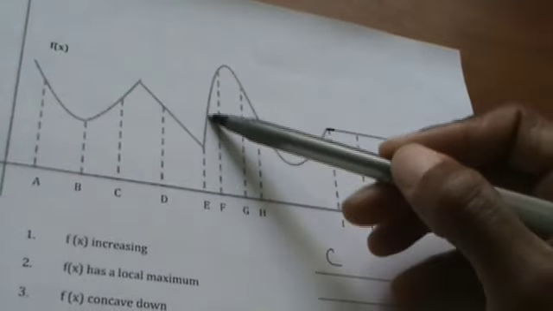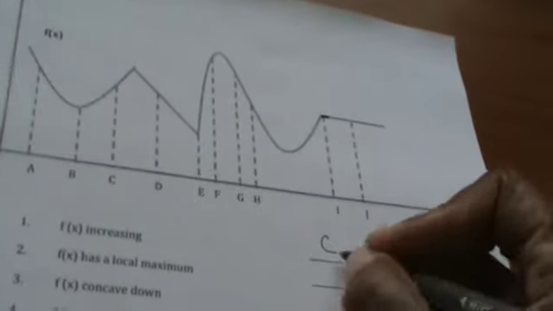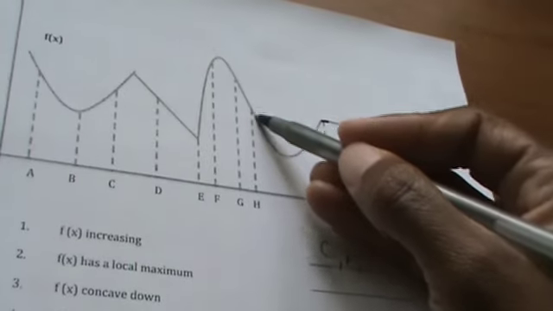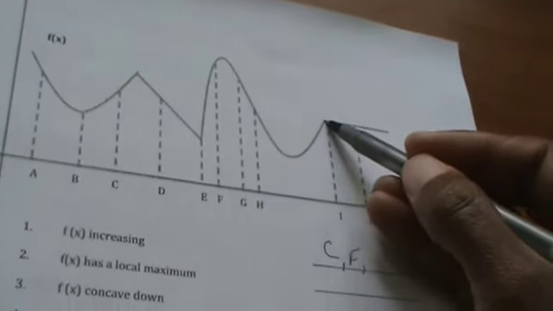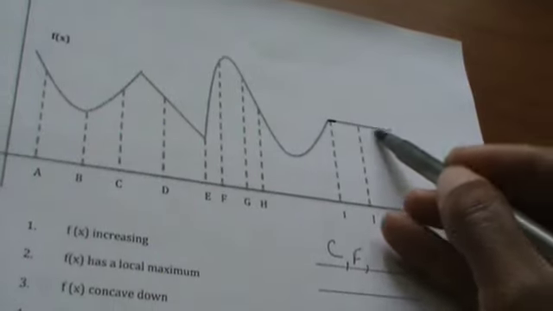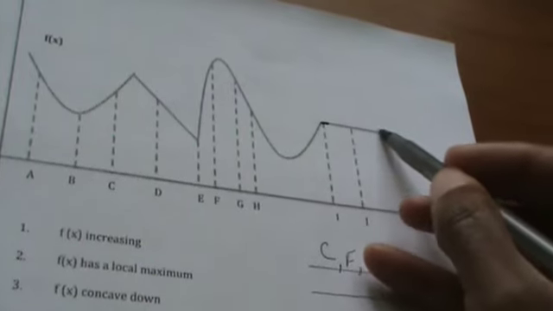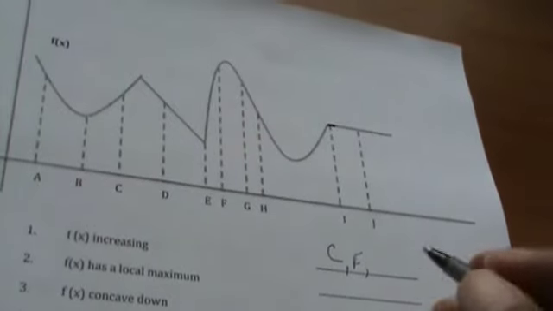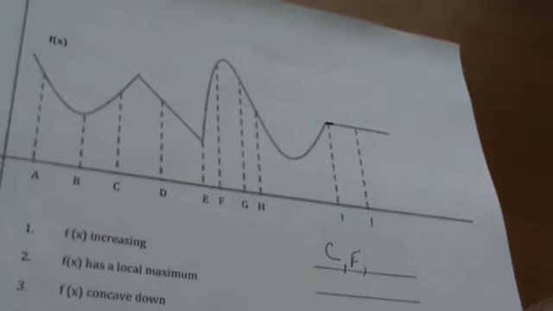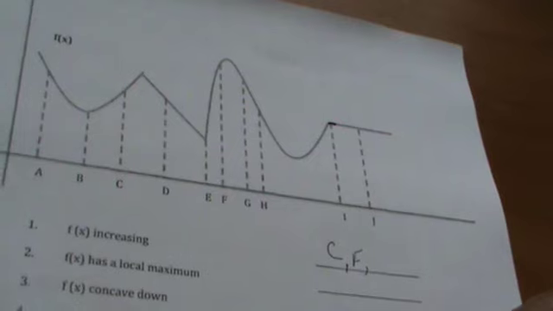Decrease through D, increase through F, decrease through G and H, and then over here, something interesting happens and then your function is constant. It's not moving up or down, it's staying the same at J. All right, so I think that takes care of F increasing.